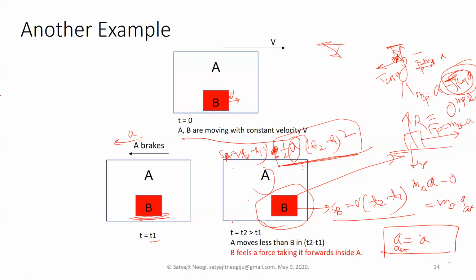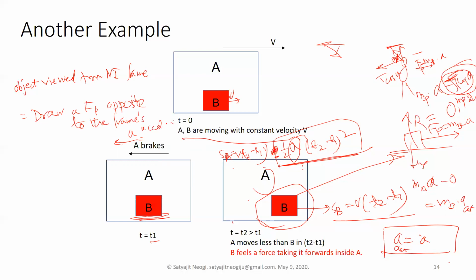So whenever any object is viewed from a non-inertial frame, then you have to draw a pseudo applied force opposite to the frame's acceleration. Okay.